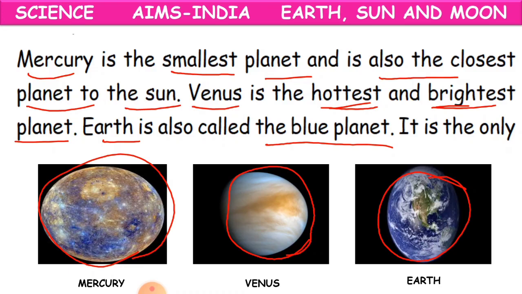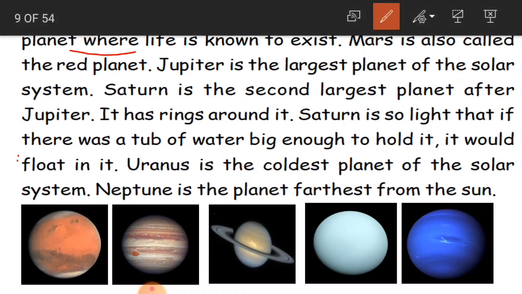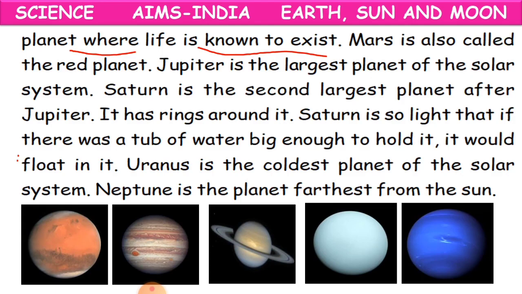So water indicates blue color. As the earth is covered with water, that is the maximum part, 75% of the part, we call the earth the blue planet. Clear, children? It is the only planet where life is known to exist.